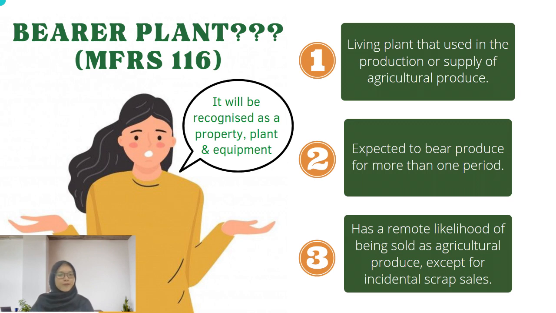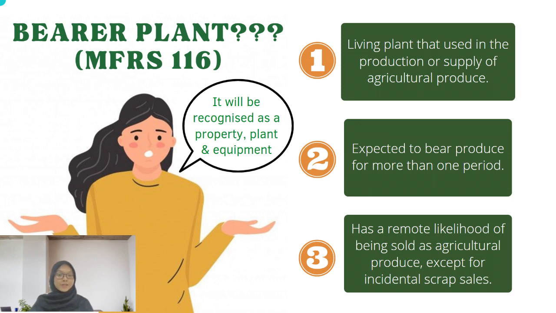Now, what if you grow a rubber tree? The latex that comes from the rubber tree falls under MFRS 141, but the rubber tree itself is a bearer plant that falls under MFRS 116 because the rubber tree keeps on producing latex. It has a remote likelihood of being sold as agricultural produce except for incidental scrap sales, meaning that if you grow the rubber tree, you are not selling the rubber tree, right?